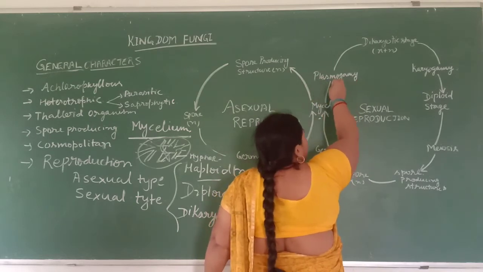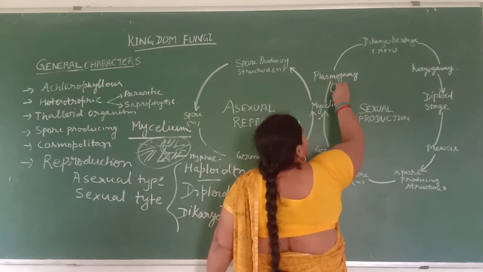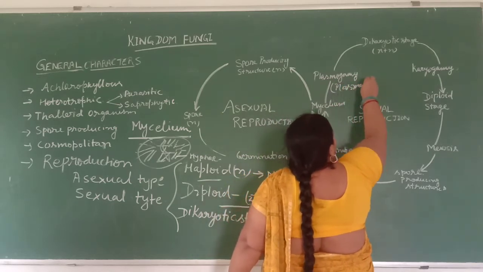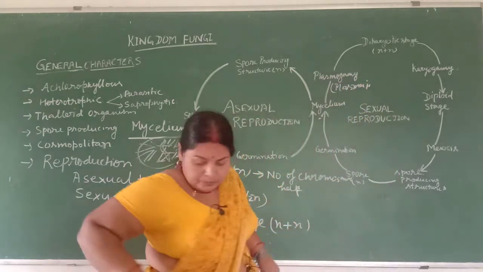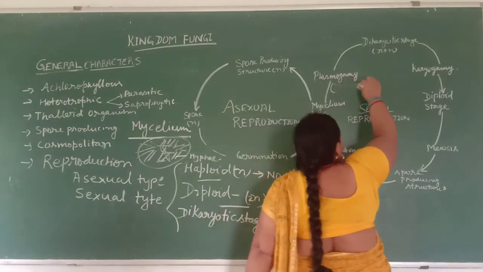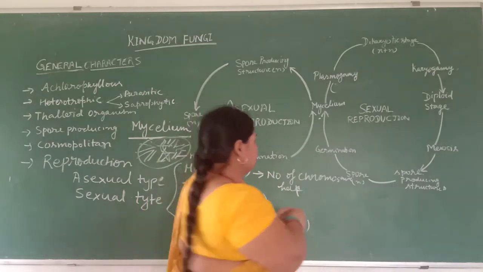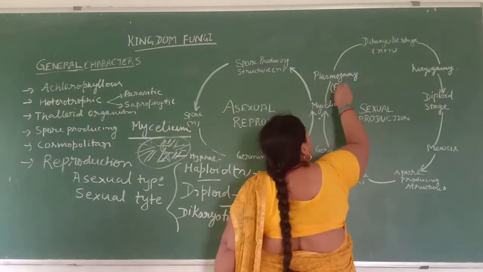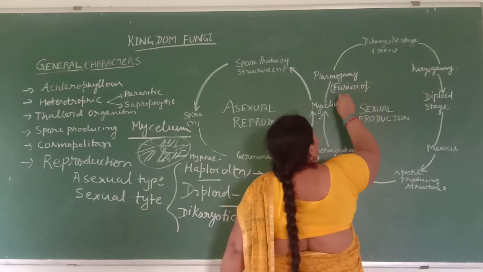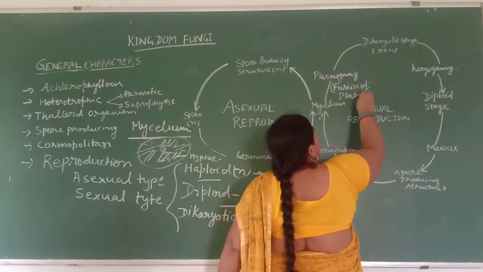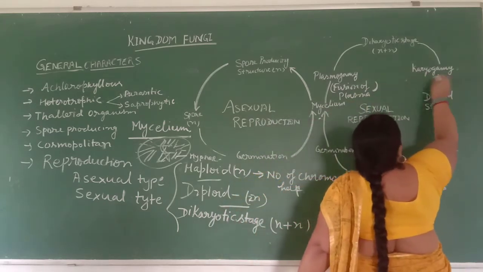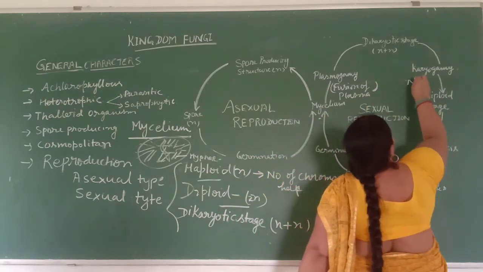It means the fusion of plasma. And here you see the karyogamy. Karyogamy means fusion of nucleus.